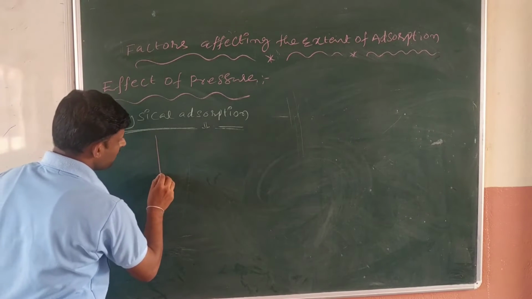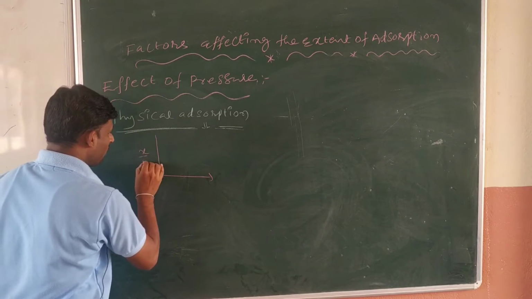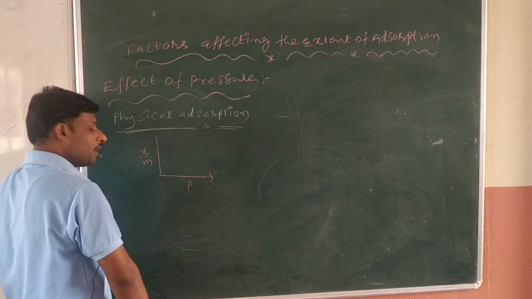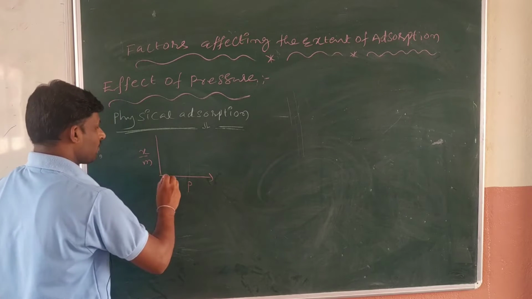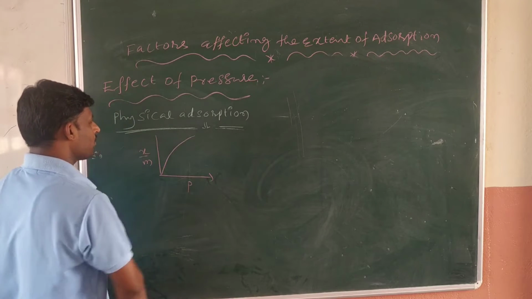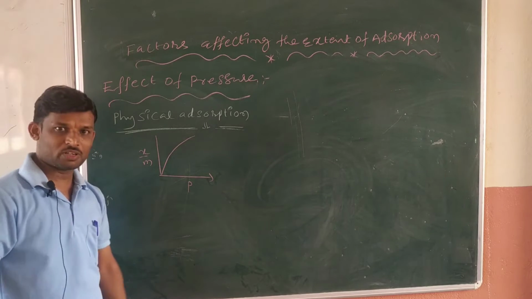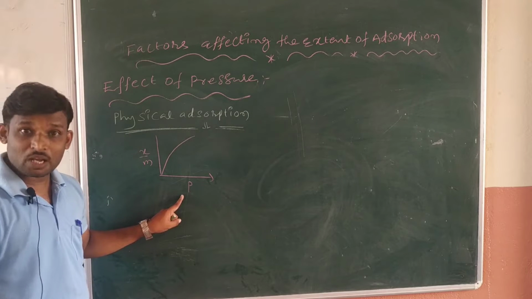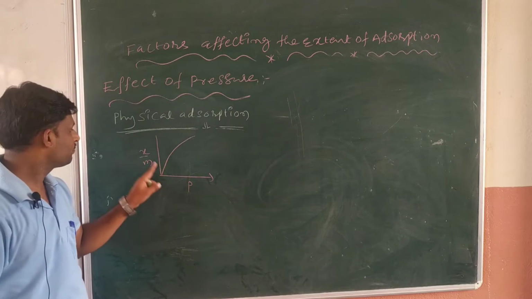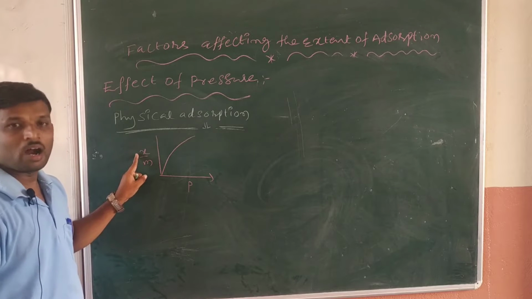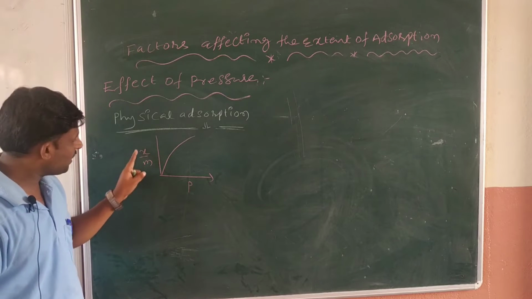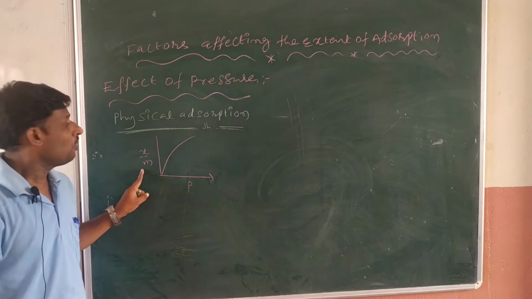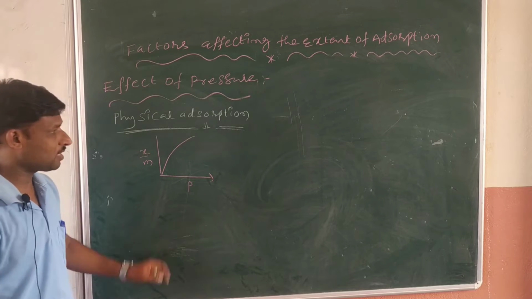If we take x by m on the y-axis and pressure on the x-axis, then the graph we may get looks like this. While increasing the pressure of the adsorbate or gaseous molecules, what is increasing? Adsorption is increasing. X by m is nothing but the extent of adsorption. Why is it increasing in this manner? I will explain.